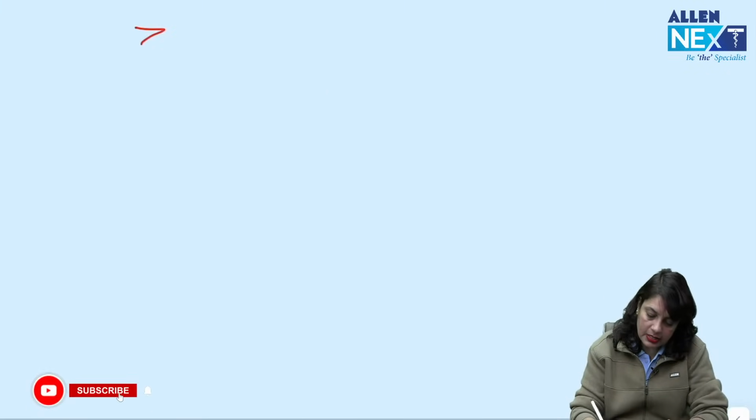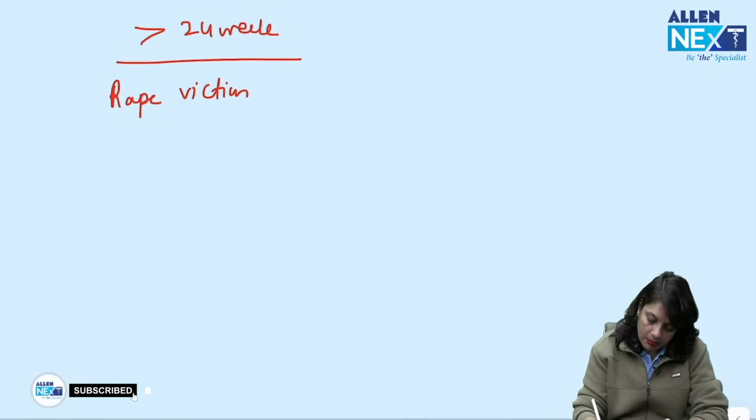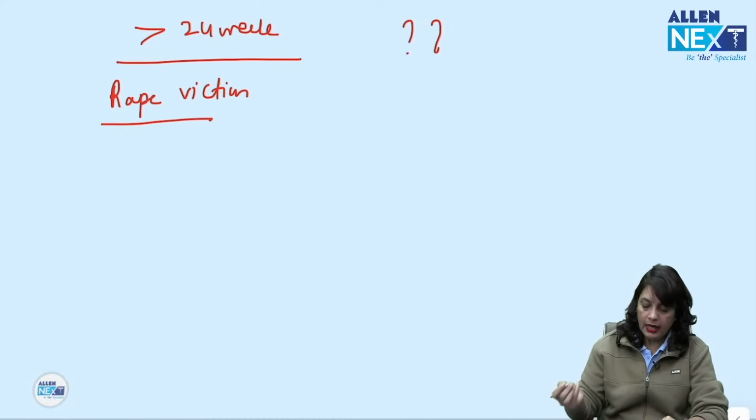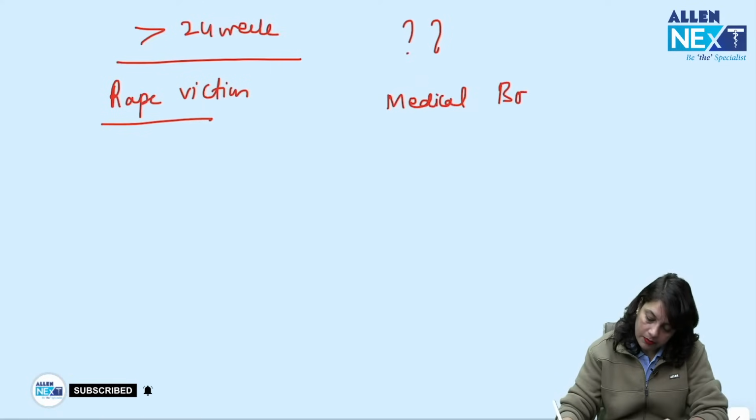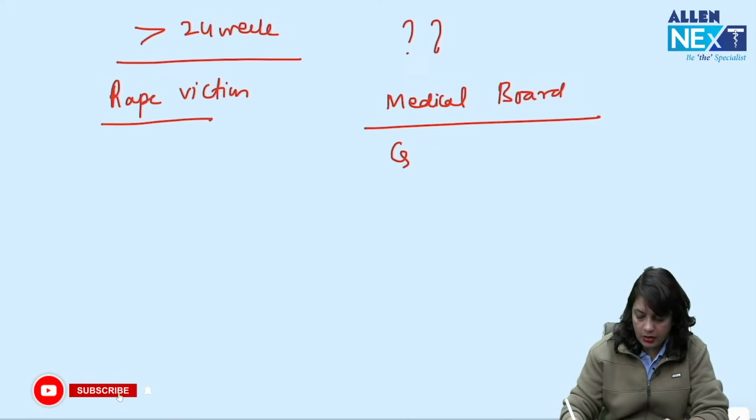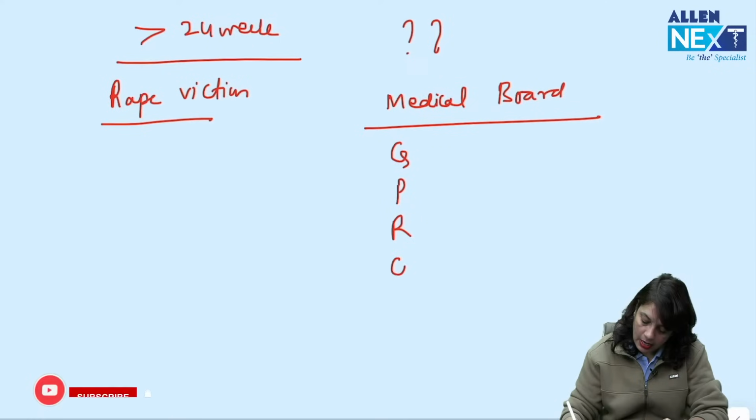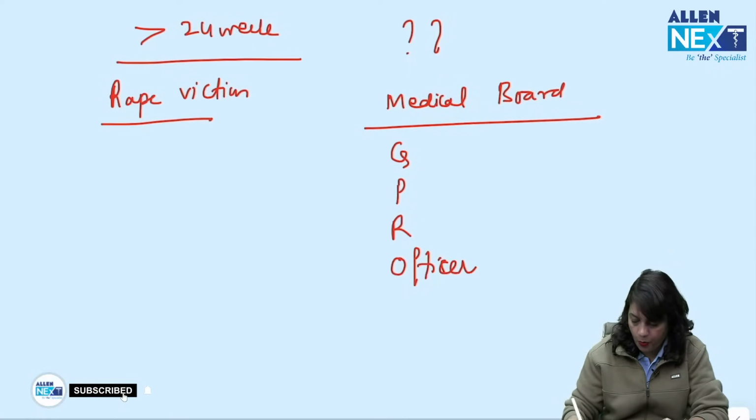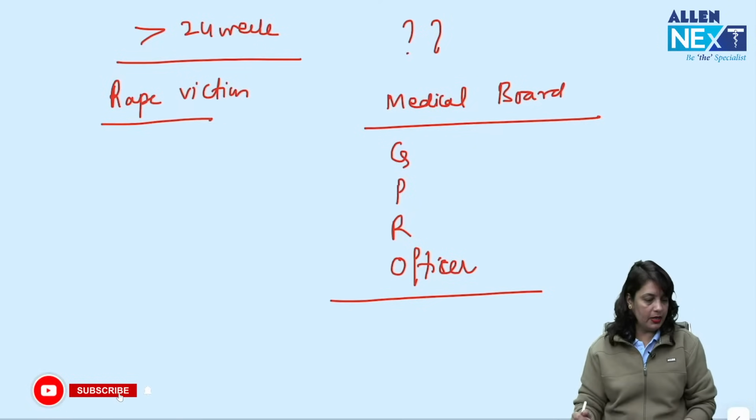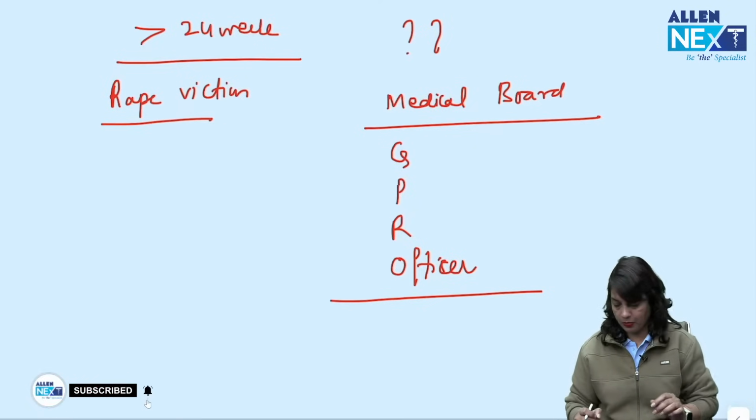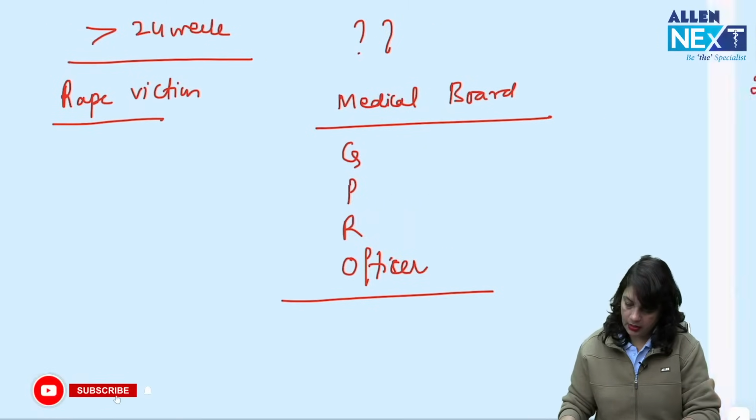If any pregnancy grows beyond 24 weeks, and it's a special case like rape victim, can MTP be done? In that case it goes to a medical board which consists of a gynecologist, pediatrician, radiologist and a gazetted officer appointed by the state government. And if they approve yes, MTP can be done, then the doctor is supposed to perform the MTP. Next.